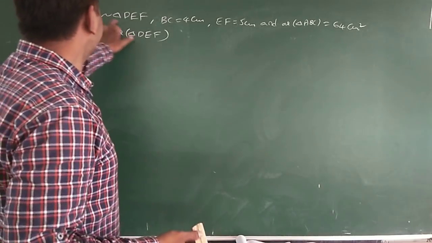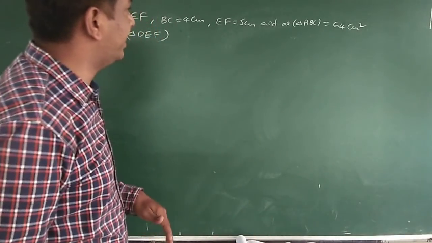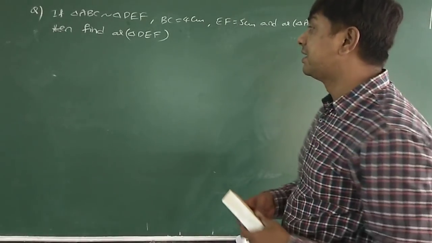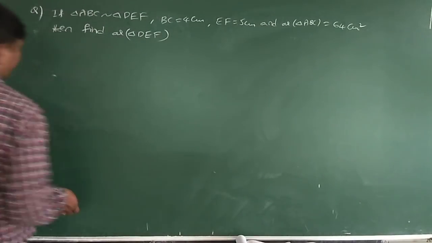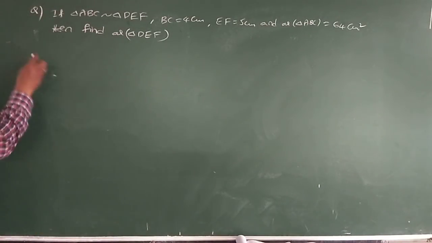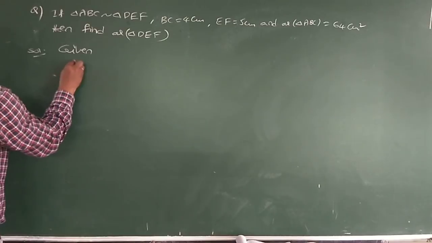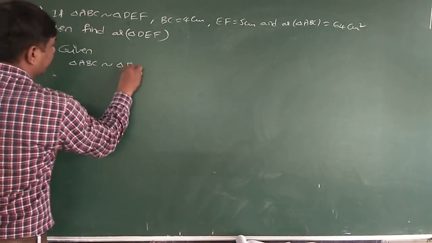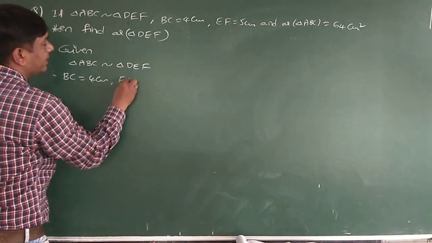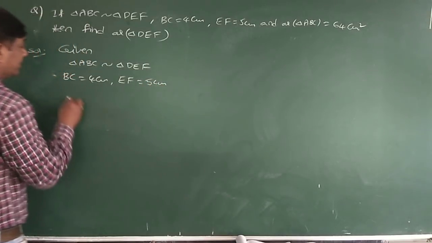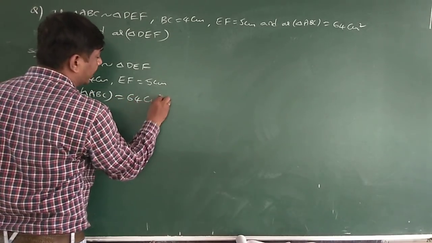See here, triangle ABC is similar to triangle DEF. BC is equal to 4 centimeters, EF is equal to 5 centimeters, and area of triangle ABC is 64 centimeters square. Then find the area of triangle DEF. It is a simple concept which I explained in the previous concept, and only that applies here. Now what is given here? Triangle ABC is similar to triangle DEF. BC is equal to 4 centimeters. EF is equal to 5 centimeters. Area of triangle ABC is equal to 64 centimeters square.